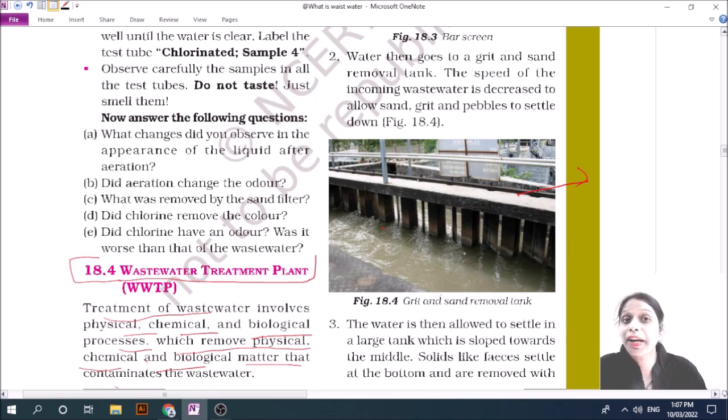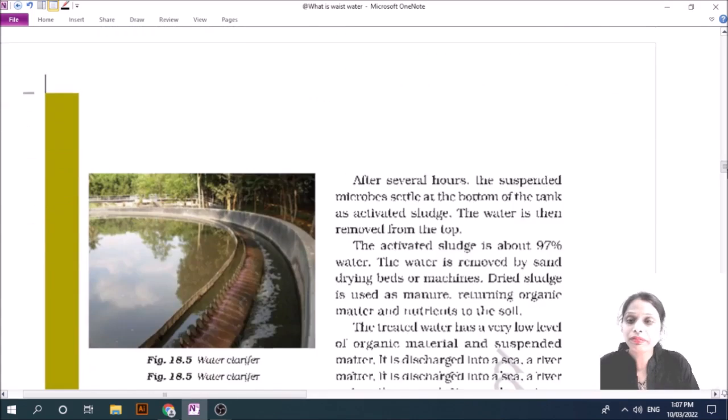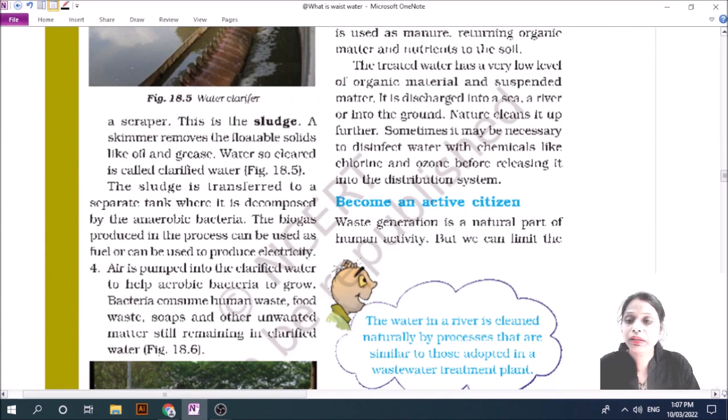Then it comes into a large tank that is sloped towards the middle, and solids like feces settle down at the bottom.